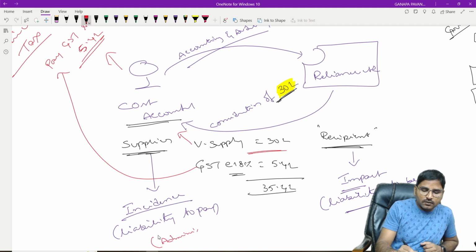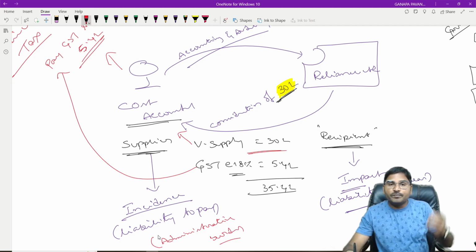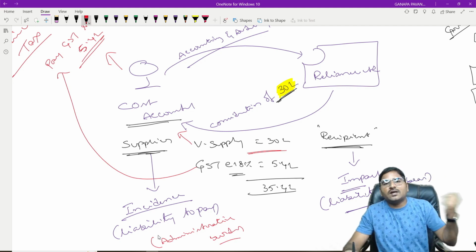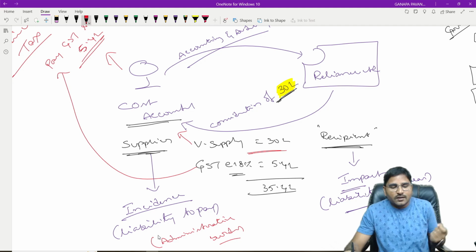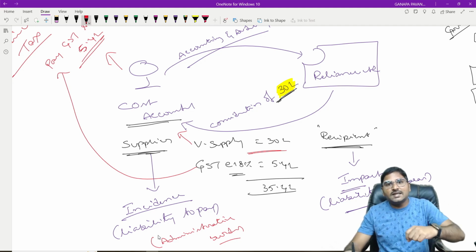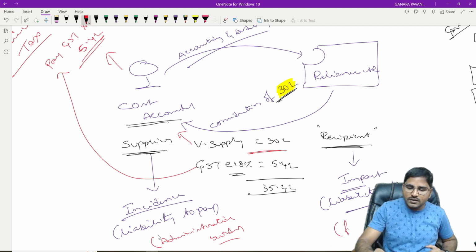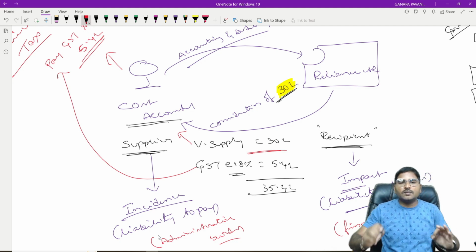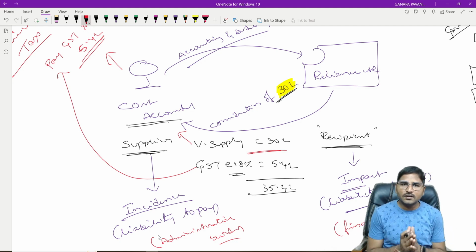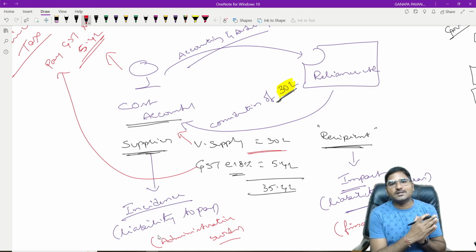What is that called? Administrative burden. So why does the supplier have an administrative burden? He has to pay tax to the government. That is an administrative burden, but it will be borne by the recipient, so the financial burden lies on the recipient. Is it clear? This is the nature of the indirect tax.